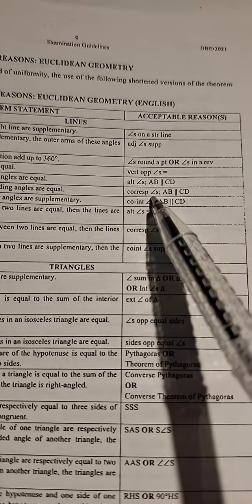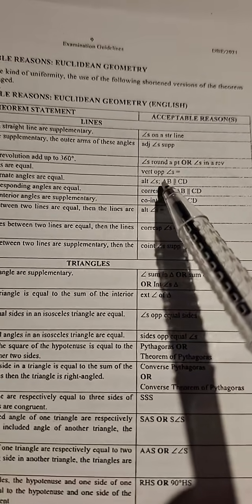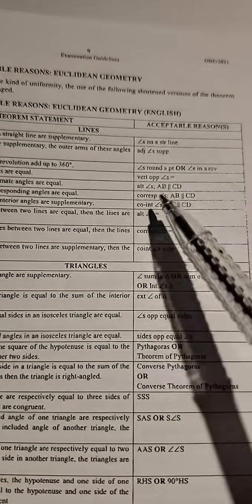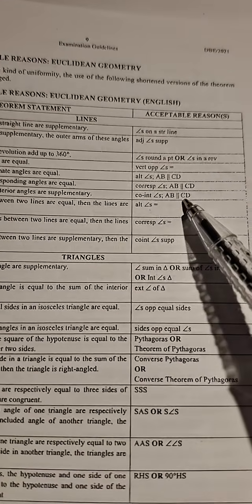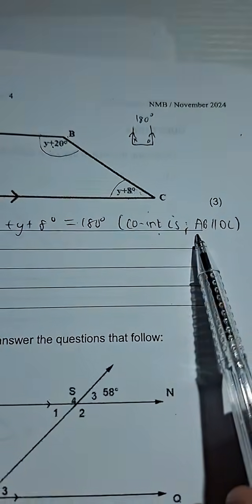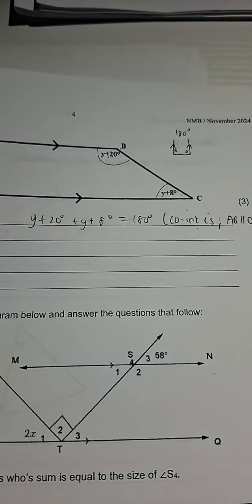That goes for corresponding angles as well. That goes for alternate angles as well, because these are the other relationships that you find between parallel lines. I beg you guys to not forget to write parallel lines. So there, you see, we are following the guidelines.